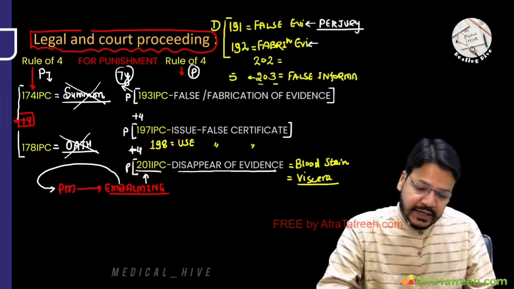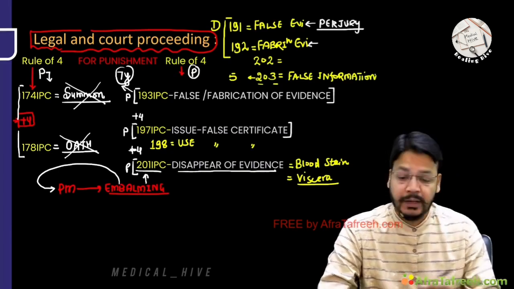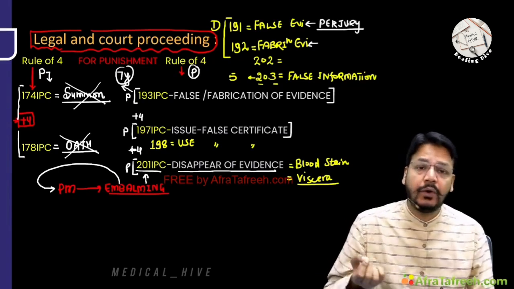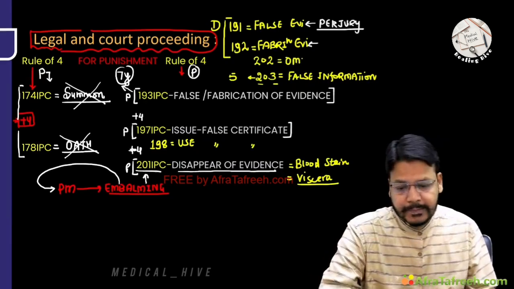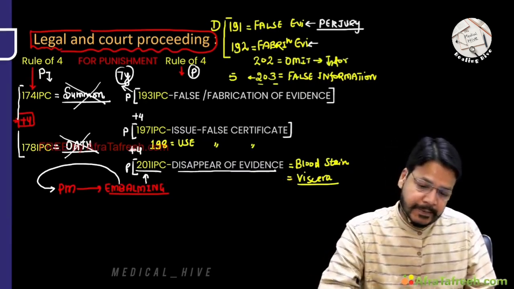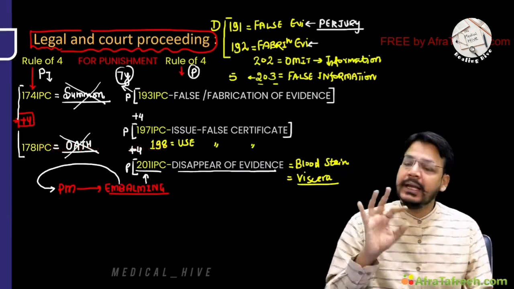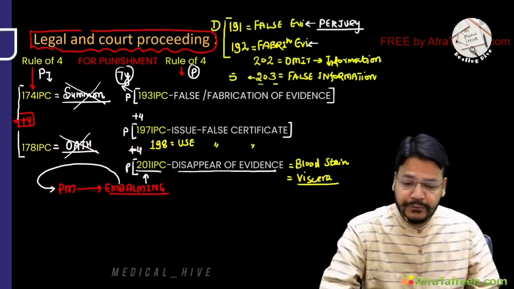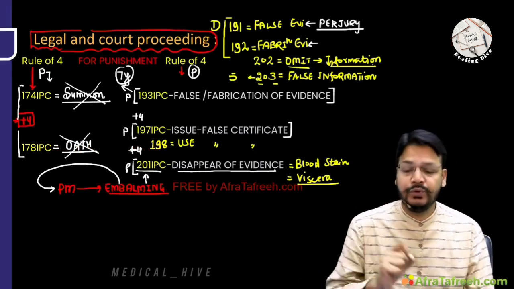If you are furnishing any false information, it is 205 IPC punishment. Now, 202: intentionally omitting the information, omission of information. If you are legally bound to inform someone, but you omit, if you do not inform, this will be 202 IPC.